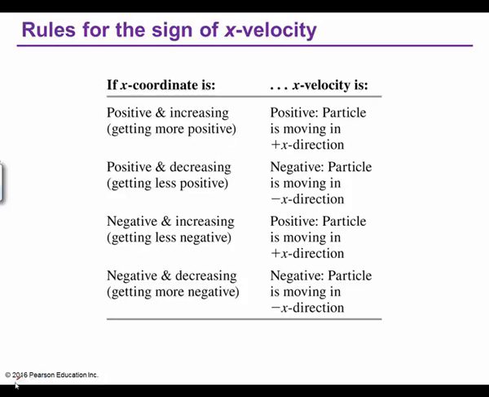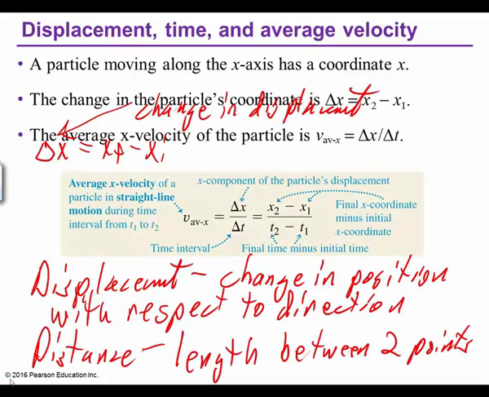So let's look at a little bit more in-depth definition of those two. I want to make sure you understand. So average velocity, and here's another formula now. Average velocity is the change in position, x2 minus x1 over t2 minus t1.